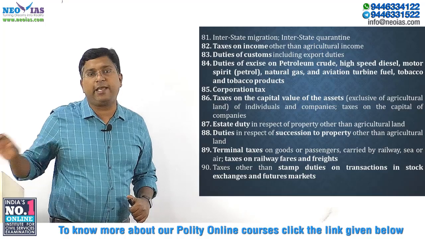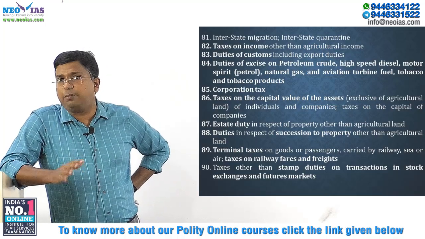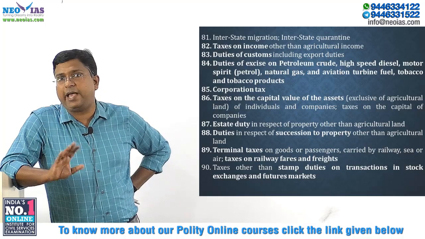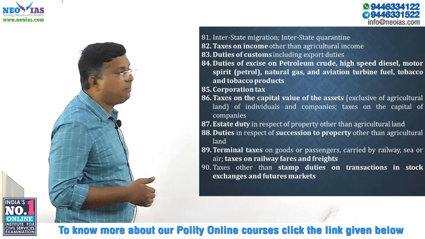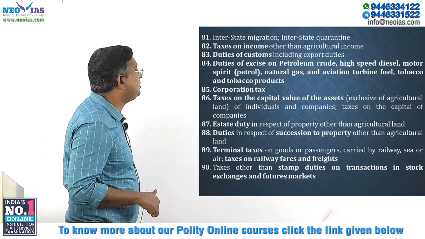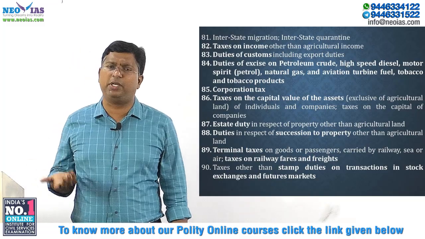Taxes on income other than agricultural income. See, all the income, tax on income, all the income tax except agricultural income. Agriculture and agricultural income come under the state list, okay. So, tax on income other than agricultural income comes under the union list. Then, customs duty, including export or import duty, comes under the union list.